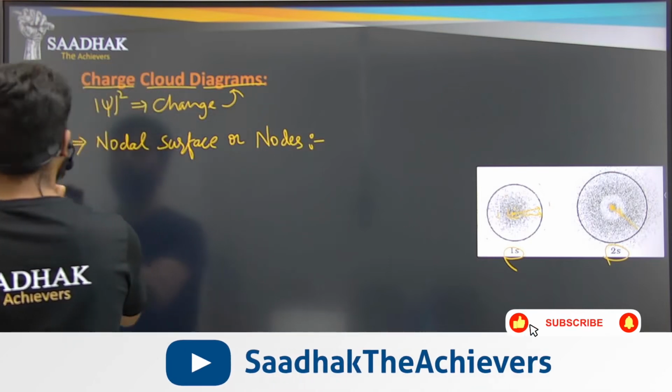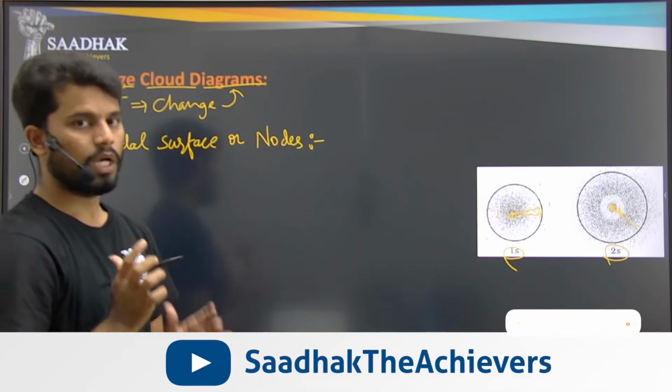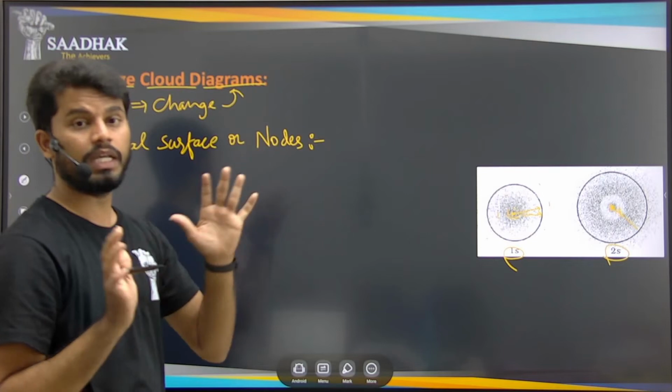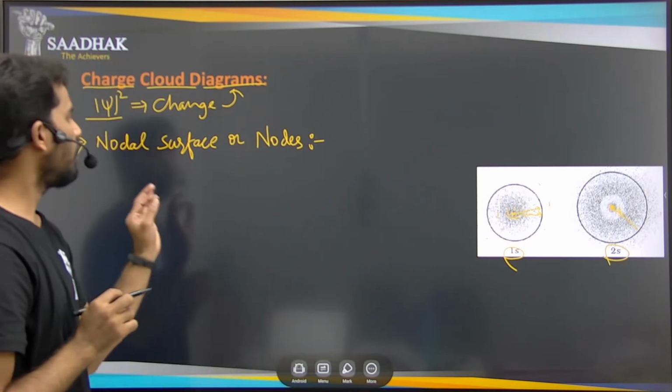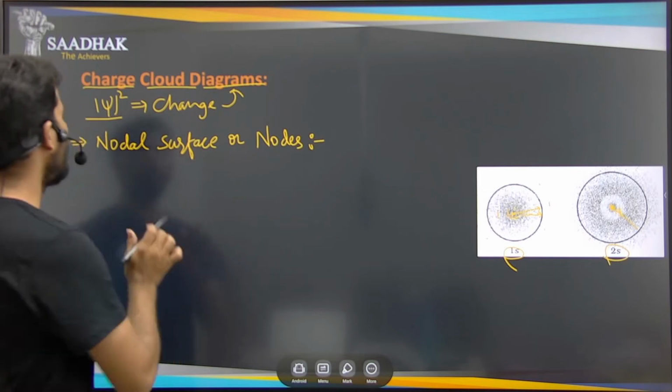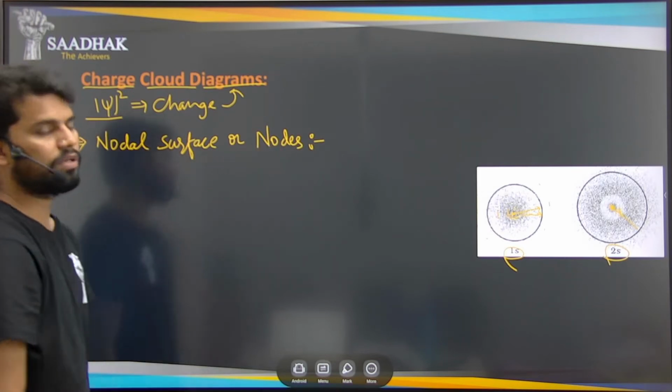What are these nodal surfaces or nodes? Wherever the probability density is 0, wherever psi square is becoming 0, those points are the nodal surfaces, nothing but the nodes.